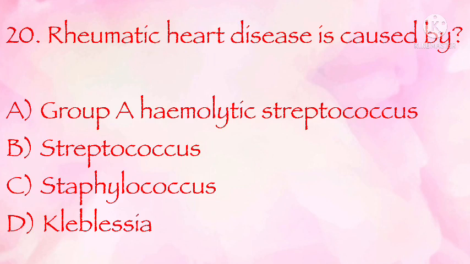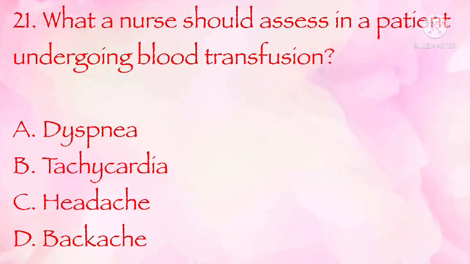Rheumatic heart disease is caused by group A hemolytic streptococcus, staphylococcus, clavicea. The correct answer is A. Group A hemolytic streptococcus. What a nurse should assess in a patient undergoing blood transfusion? Dyspnea, tachycardia, headache, backache. The correct answer is B.